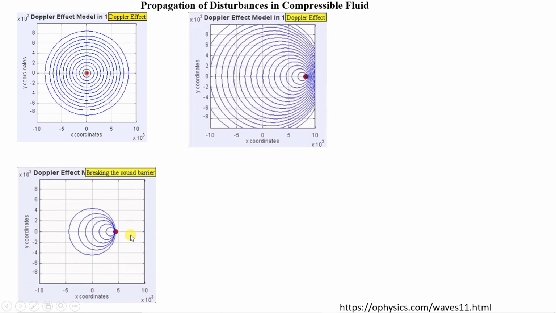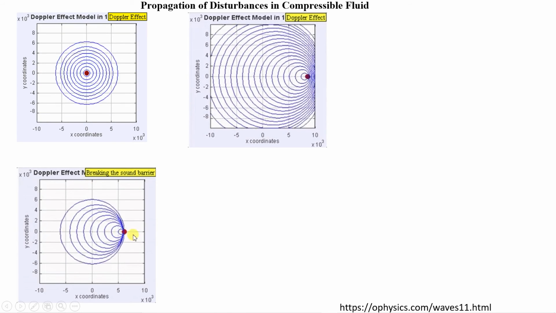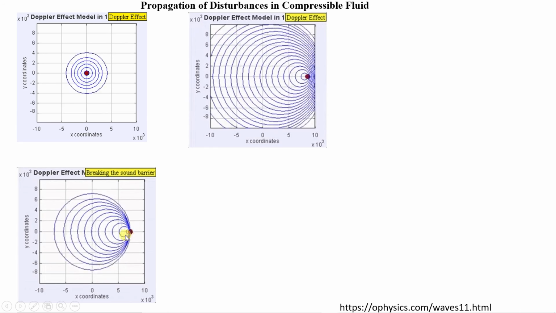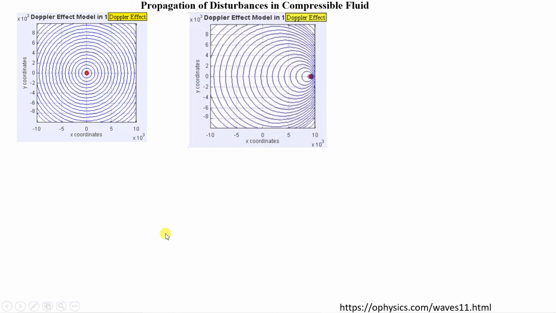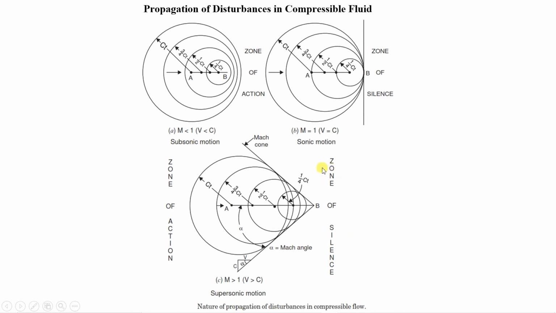Okay, so all the waves are moving, and in this case the zone ahead of the object will be the zone of silence, and behind that it will be the zone of action.